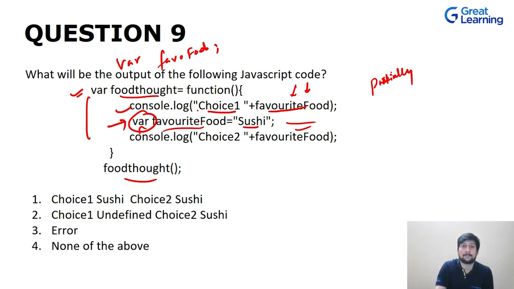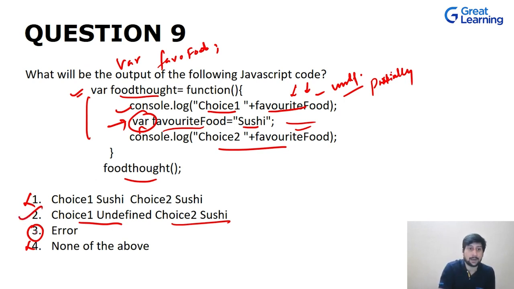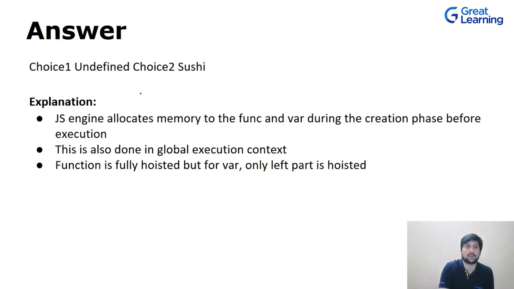So that is why once you are trying to access this over here, let's suppose you have your choice 1 and then favorite food, which is undefined over here, right? Because of the hoisting, this will be undefined. That means this option is correct. And then you have the favorite food, which is sushi. That is choice 2 sushi. So out of these, this will not be the answer, and it will not throw an error because JavaScript allows this with the help of hoisting. In other programming languages, it may throw error. And then you have only this choice, that the second choice that you have over here is the correct option. As you can see over here, we have choice 1 undefined and choice 2 sushi.